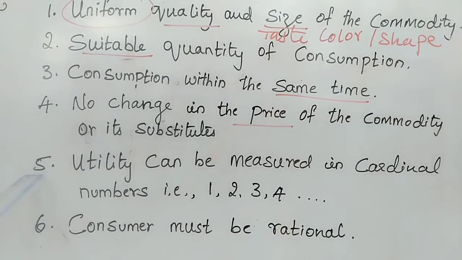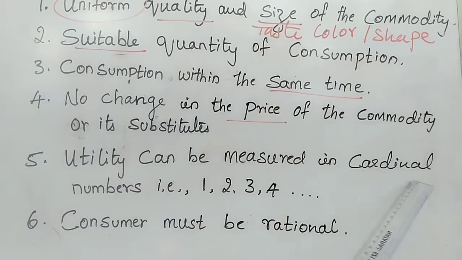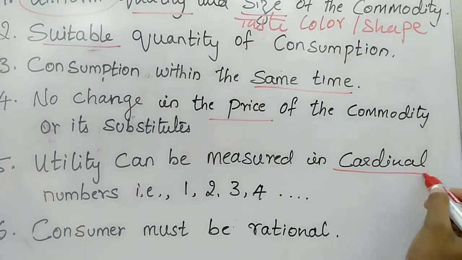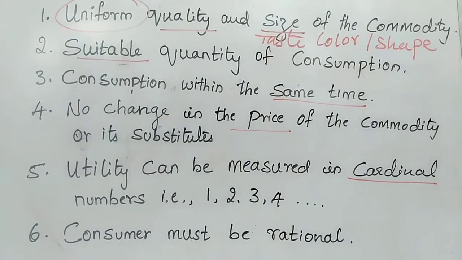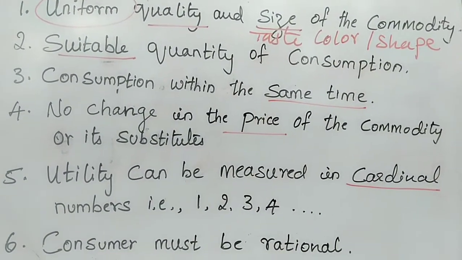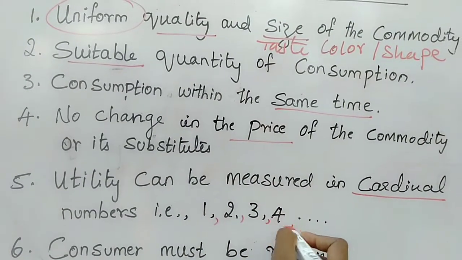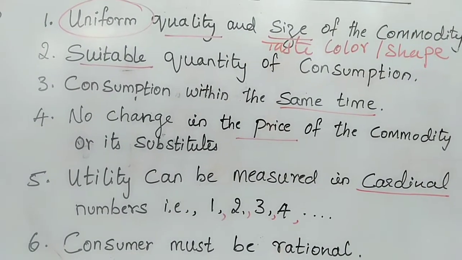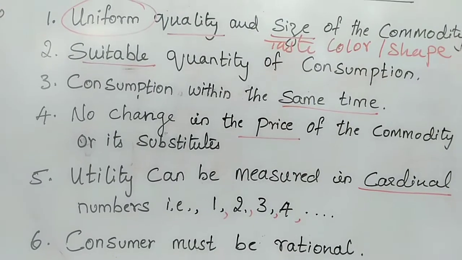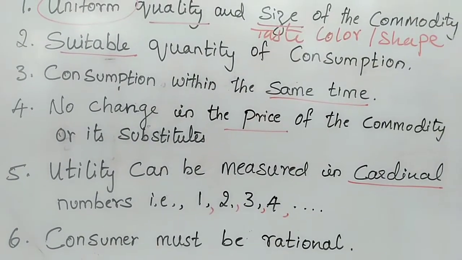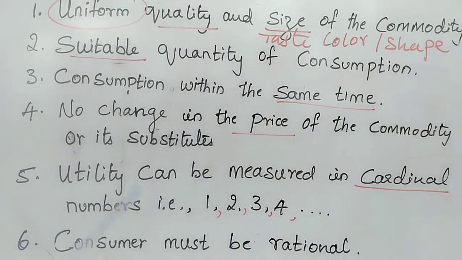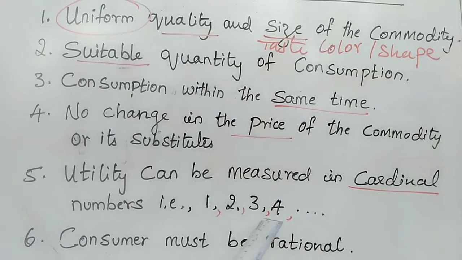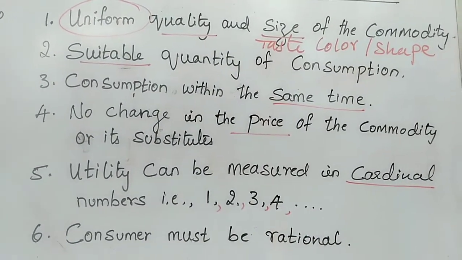The next assumption is that utility can be measured in cardinal numbers. Already we discussed cardinal utility analysis. Cardinal utility analysis means we are measuring our satisfaction in terms of numbers like 1, 2, 3, 4. Suppose if I eat a Cadbury chocolate, I get 10 units of satisfaction. If I eat some mango chocolate, I get 2 units of satisfaction. I am measuring in terms of numbers. So according to this law, we measure our satisfaction in numbers like 1, 2, 3 and 4 and so on.